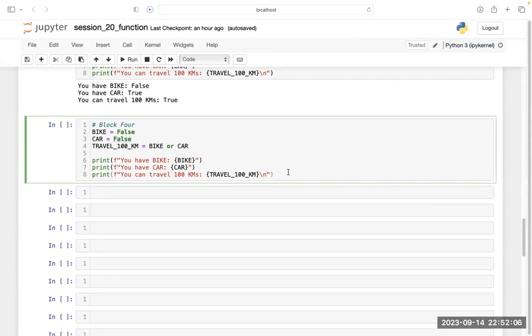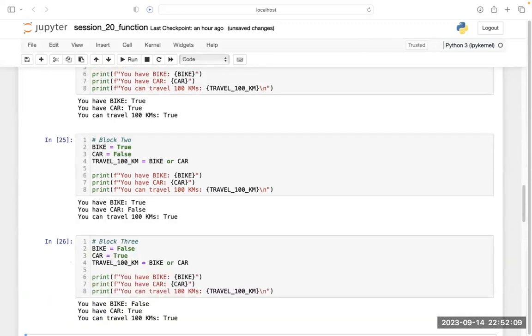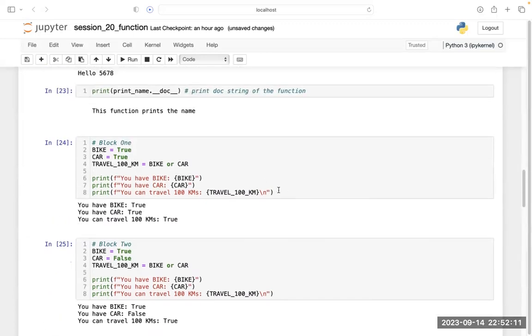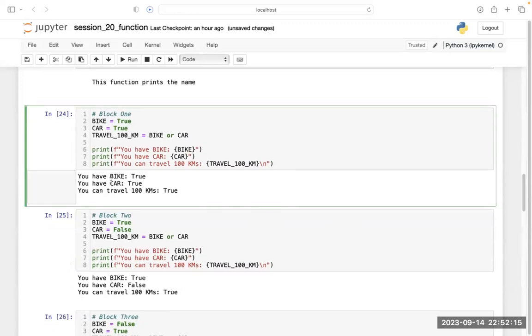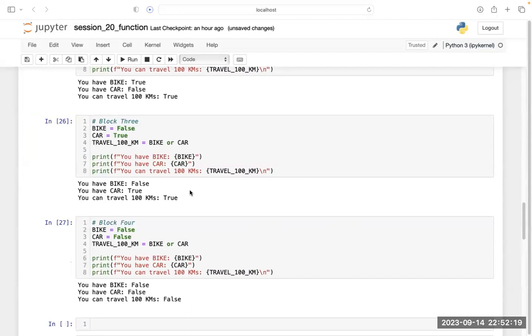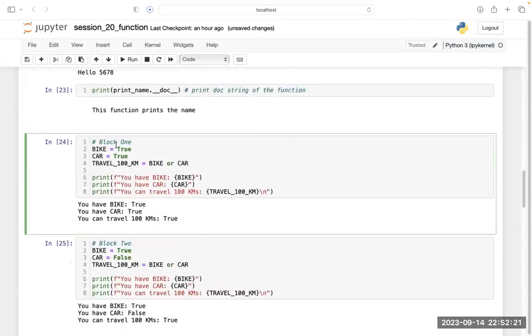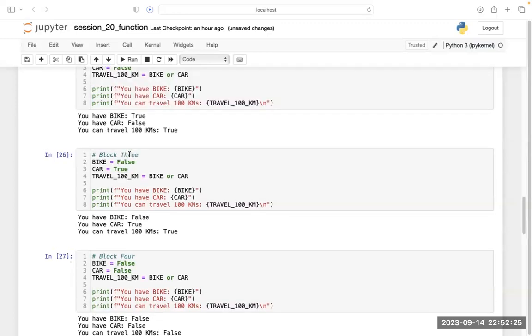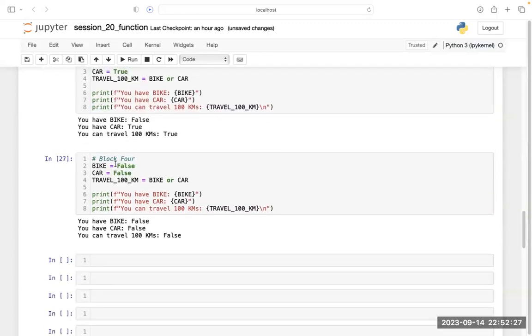So if you see all these 4 blocks, I'm getting this output. The only thing that is changing is this true or false. In the first, this is true, this is true, and in the end, this is false, this is false.